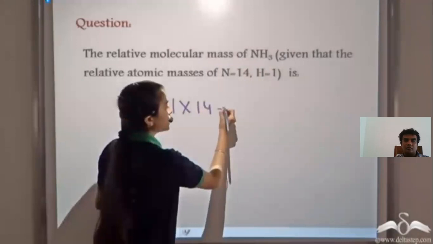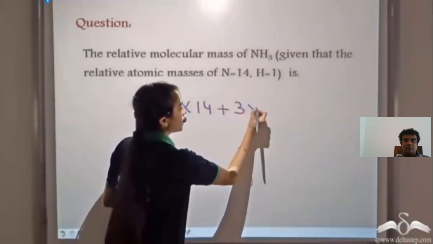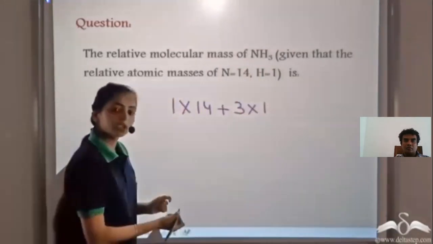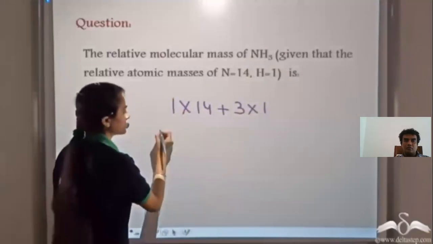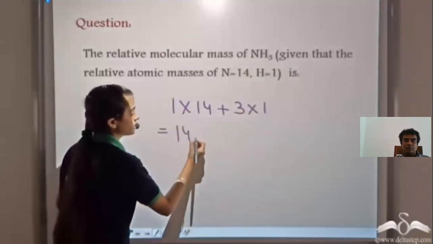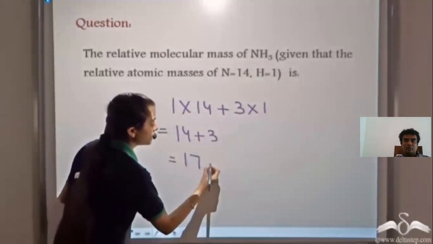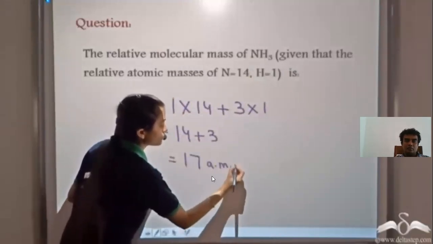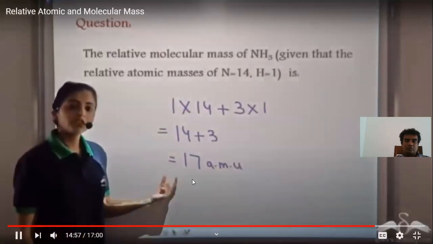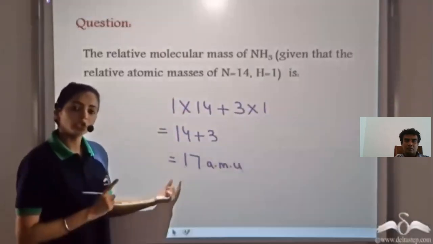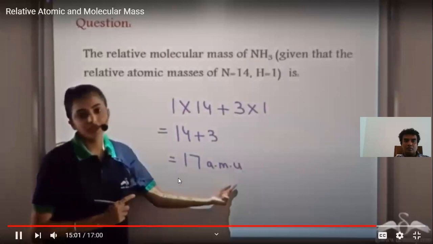We have 3 atoms of hydrogen, and the relative atomic mass of each hydrogen atom is 1. So when we calculate, we get 14 plus 3, which is 17 atomic mass unit. The relative molecular mass of one molecule of ammonia is 17 atomic mass unit.